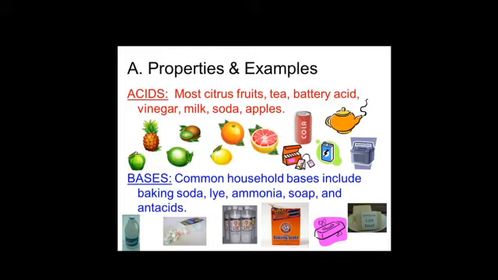Now we can see in the picture, children, the different food products which have acids: citrus fruits, vinegar with acetic acid, milk, apples and so on. Coming to bases, you can see here your soap, your detergents, your shampoo, your toothpaste, even your toothpaste also, children. You can see here antacid tablets, and cleaning purposes. In soaps, antacids, shampoo and detergents, we find bases.